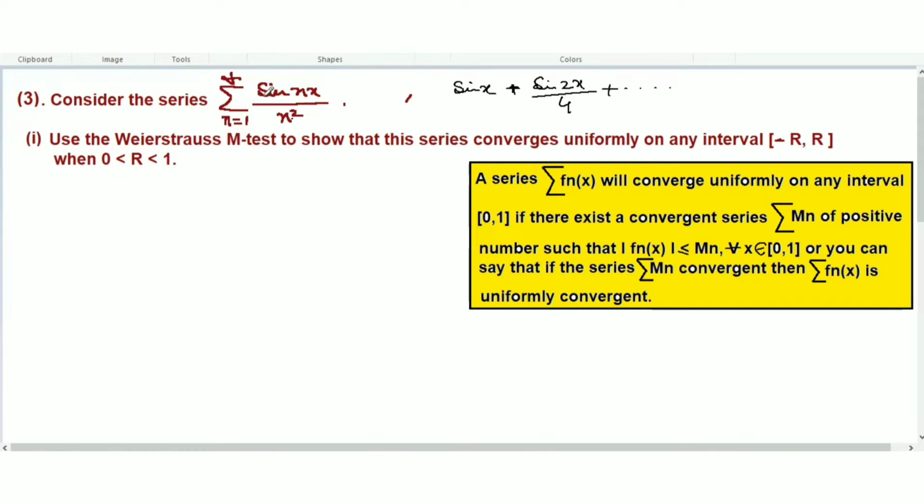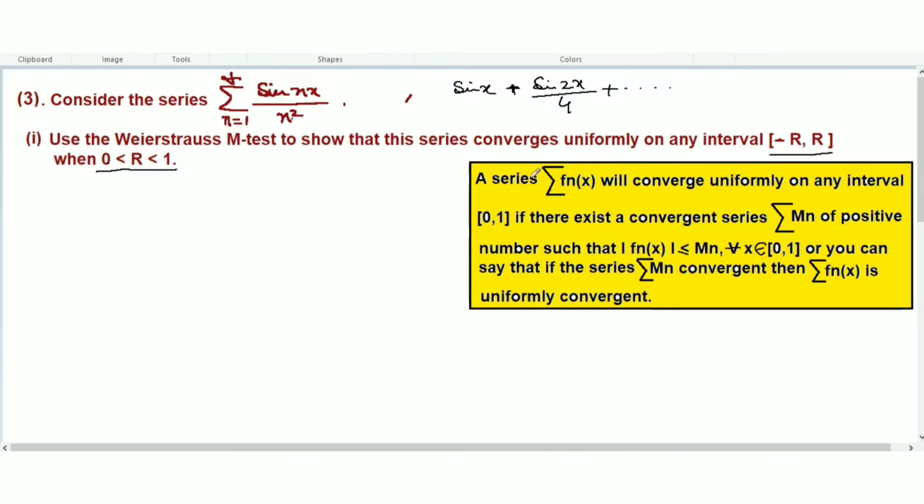So consider this series sine nx over n square, and first question, use the Weierstrass M test to show that this series converges uniformly on any interval, and the domain given here is 0 to 1. The real number should be between 0 to 1.